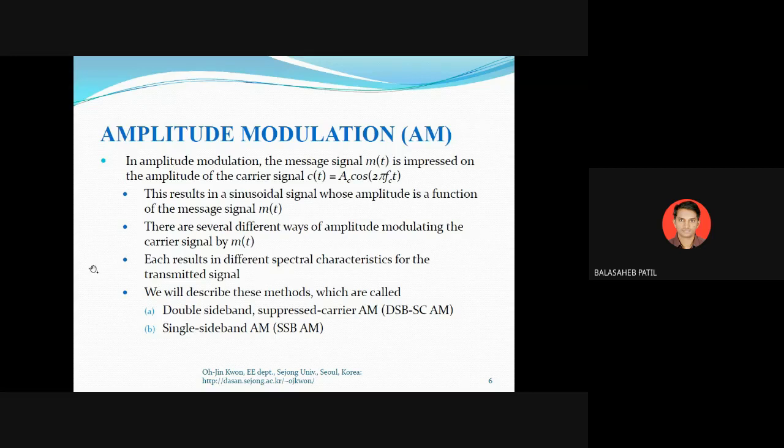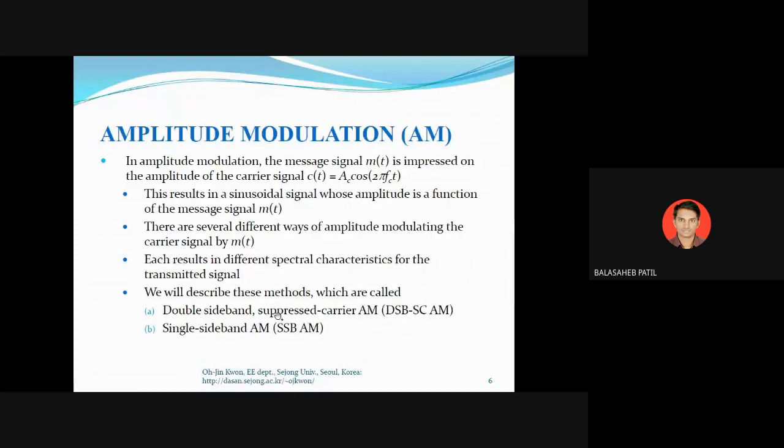So there are several different ways of amplitude modulation with the carrier signal, right? Each results in different spectral characteristics for the transmitted signal. Second, we know the different types of modulation: double sideband suppressed carrier, and single sideband suppressed carrier, which are called DSB-SC and SSB-SC signals. So what is the difference between these two?